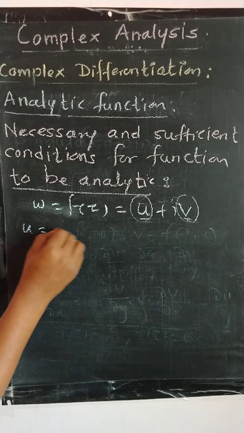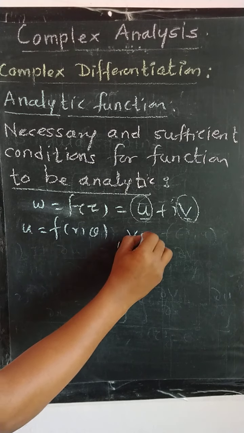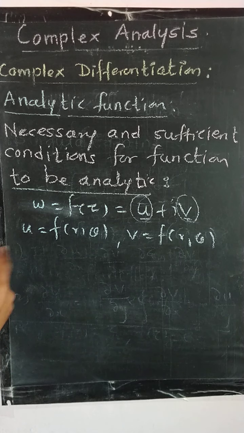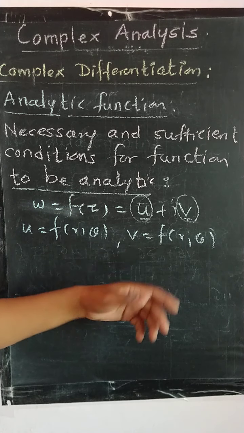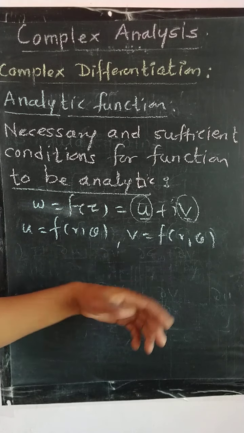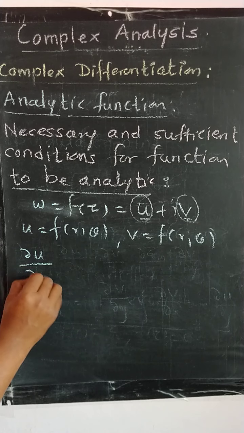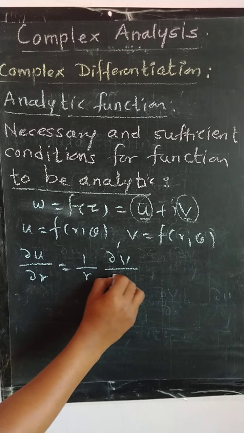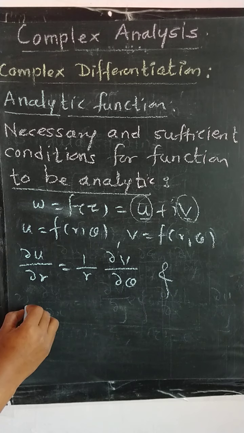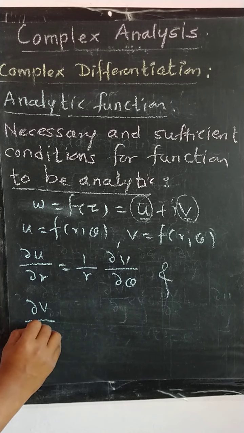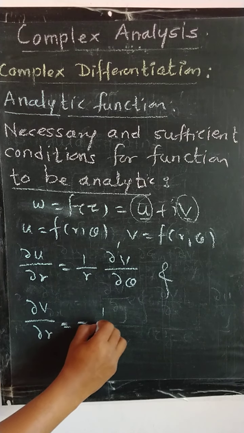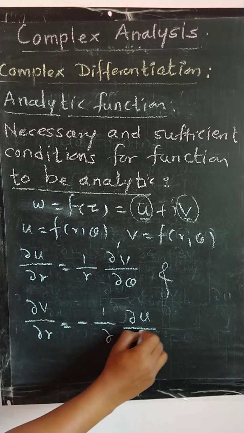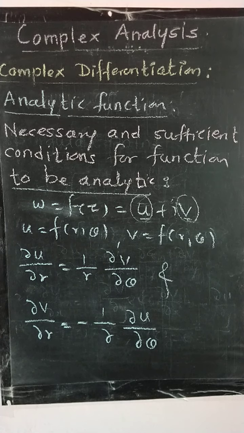So if u is a function of r and theta and v is also a function of r and theta, and these are continuous functions of r and theta, continuously differentiable, and the second condition is, the partial derivative of u with respect to r is equal to 1 upon r times the partial derivative of v with respect to theta, and the partial derivative of v with respect to r is minus 1 upon r times the partial derivative of u with respect to theta, then these are called necessary and sufficient conditions in polar form.